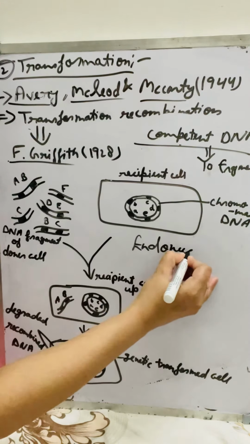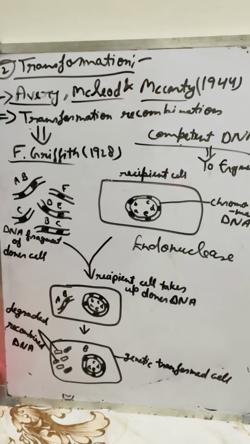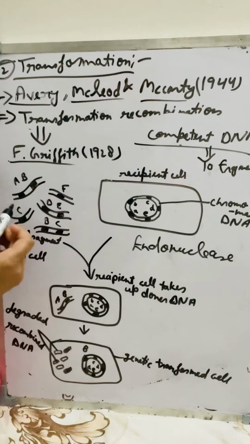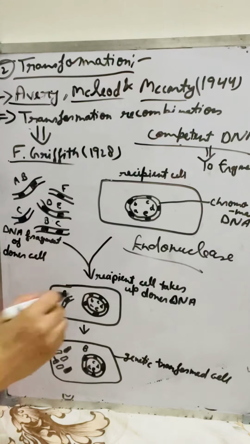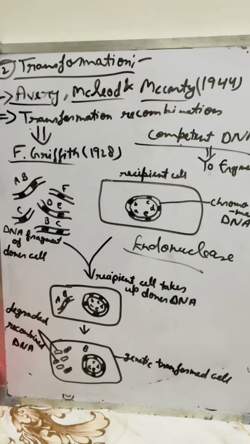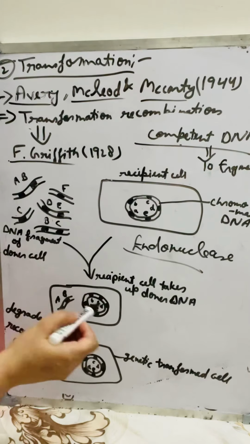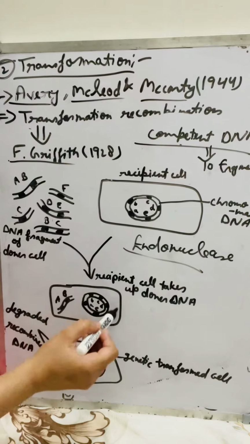What does endonuclease do? The endonuclease enzyme reaches the DNA entry site, cuts the DNA fragment at a particular point and separates it. Then the single stranded DNA is attacked by nuclease in the bacterial cell, and immediately the donor single stranded DNA combines with the recipient chromosomal DNA.